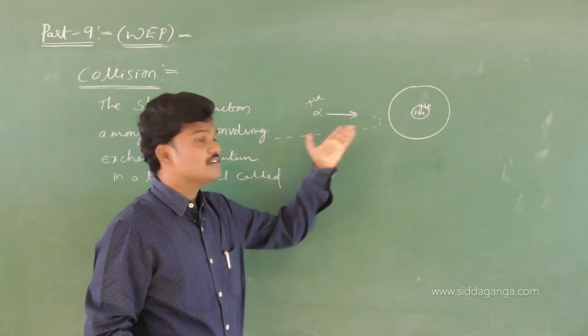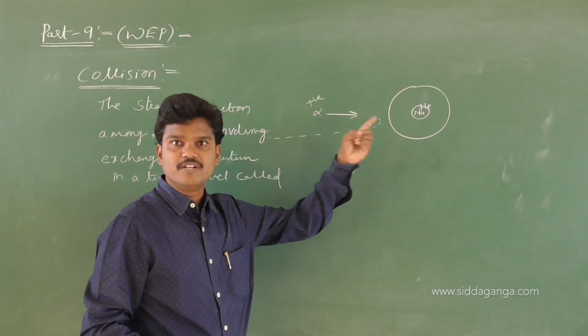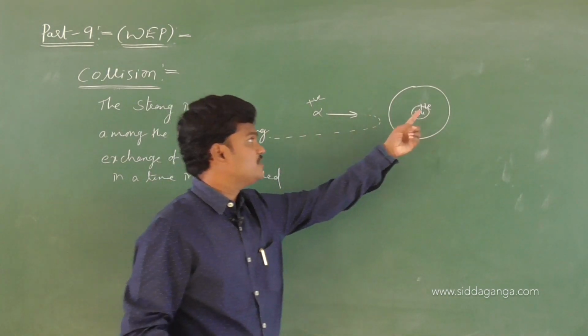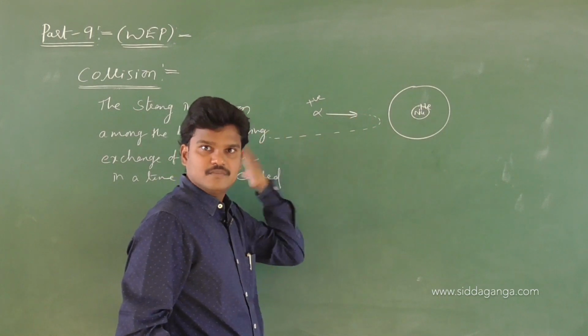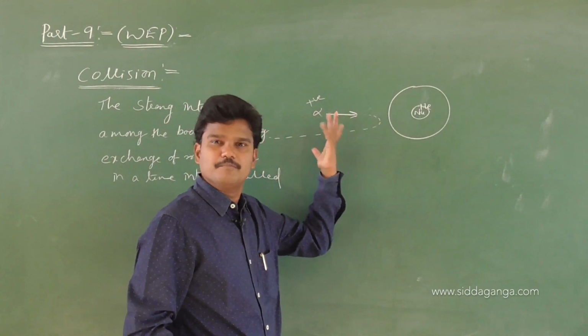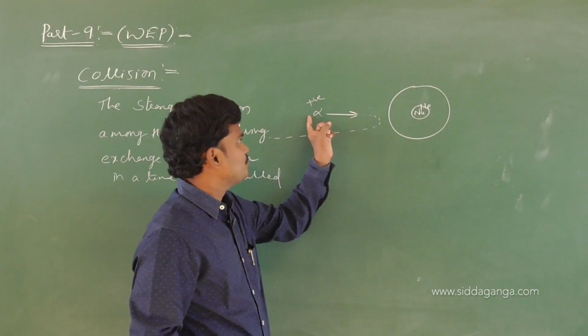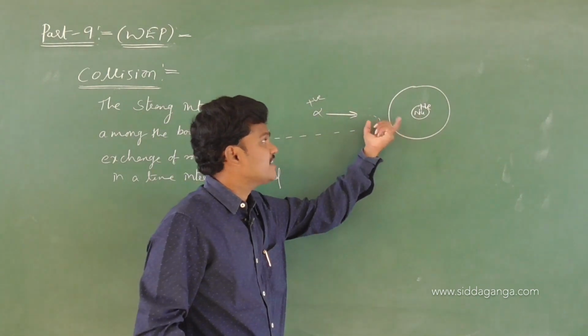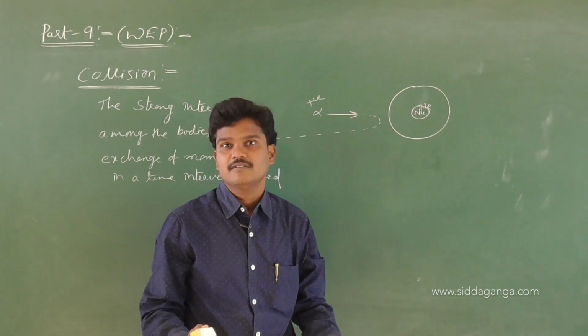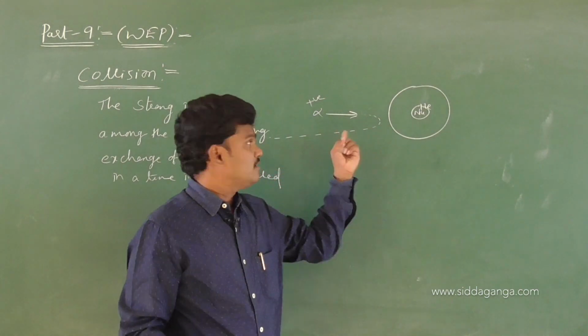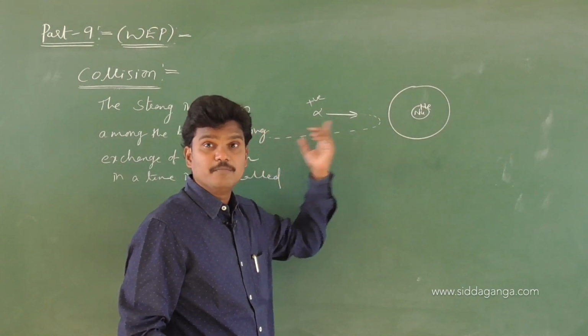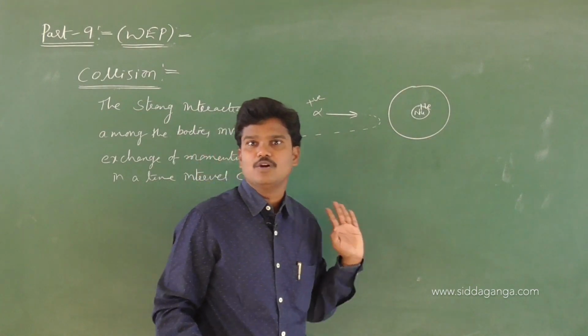In this case, the two particles do not touch each other. These two nuclei do not touch each other, because the positive charges will be repelled. Some idea, positive will repulse, that is general knowledge. So positive will be repelled by this. See, there is a gap, there is no physical contact, but the alpha particle will be repelled by the nucleus.